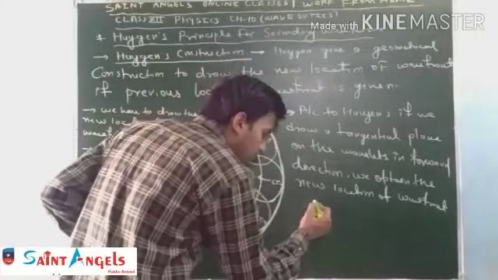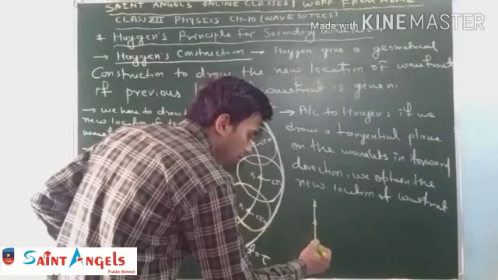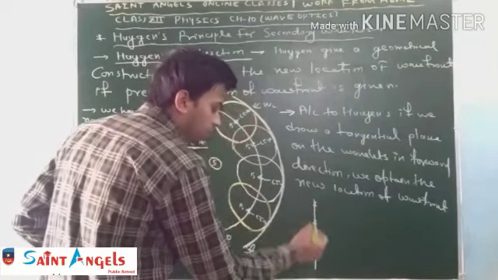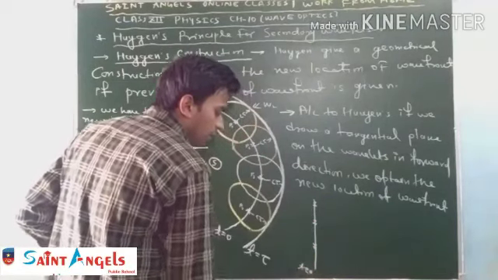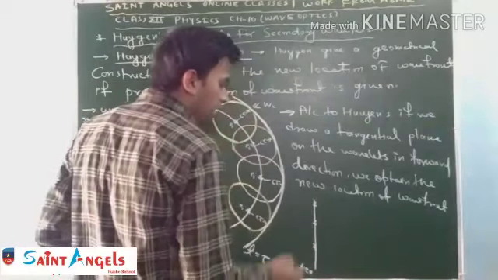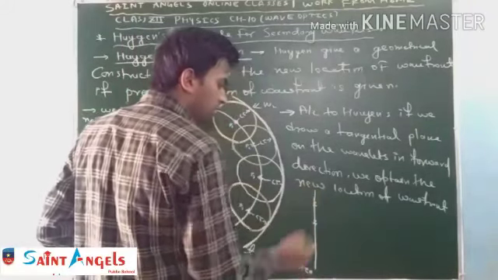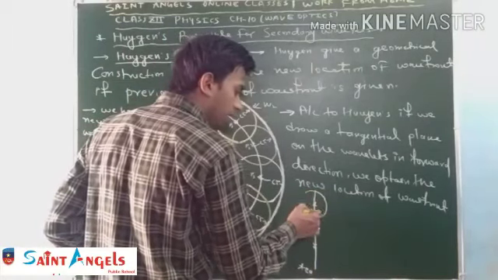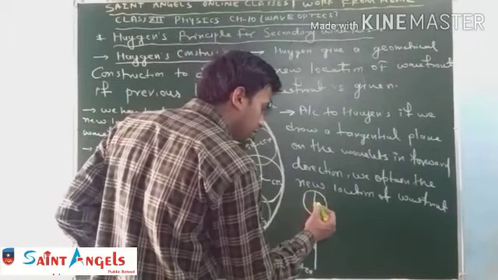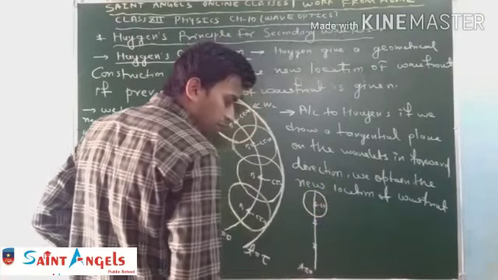Actually, Huygens considered that energy always flows in the forward direction. Let's try another example and consider this is a plane wavefront at t equal to 0. Now we have to draw the new location of this wavefront after t equal to tau second. So firstly draw a circle with radius c tau. Similarly, draw a circle with radius c tau.